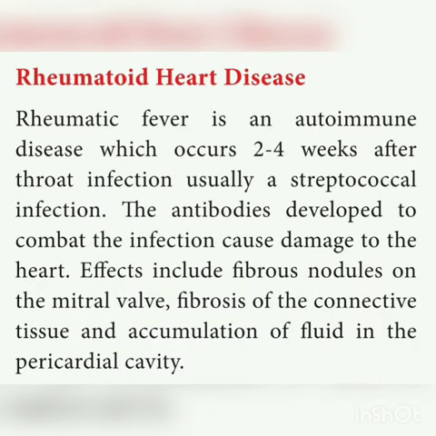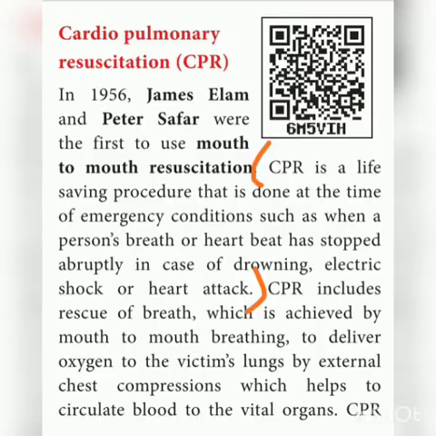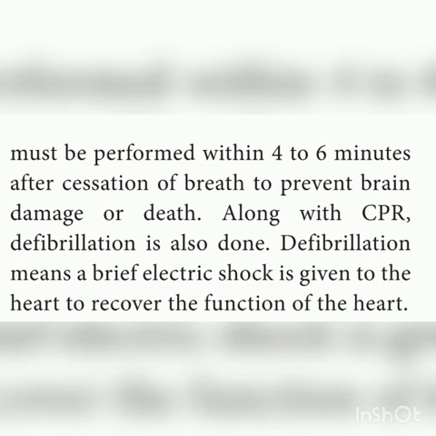And then rheumatoid heart disease. And then very important book inside question is the cardiopulmonary resuscitation, that is CPR. What is meant by CPR? How you will perform this CPR and what is the use of the CPR? Cardiopulmonary resuscitation. And then how will you measure cardiac output? What is meant by cardiac output, and how you can measure it? So these are the important questions in this chapter 7.